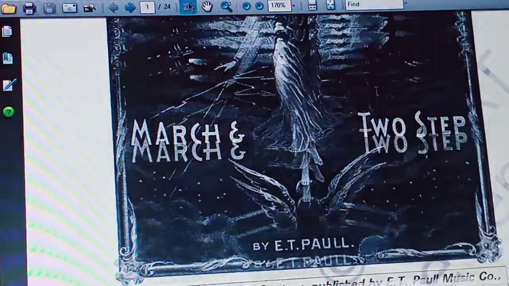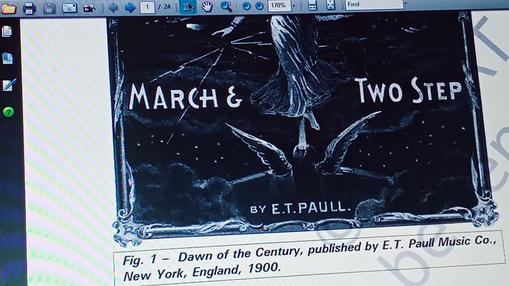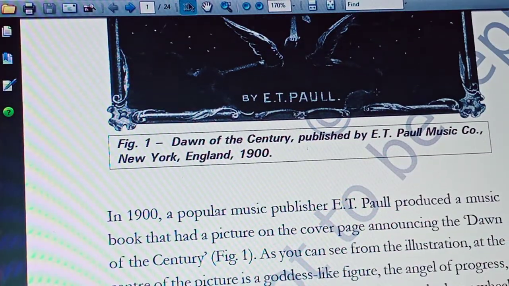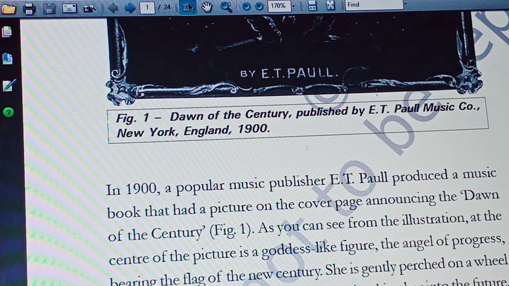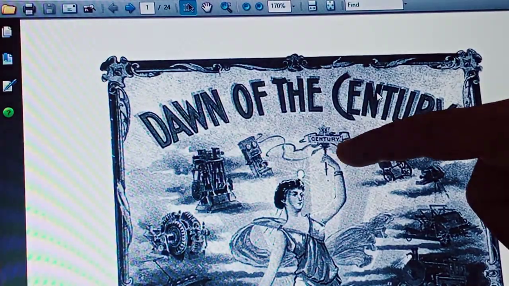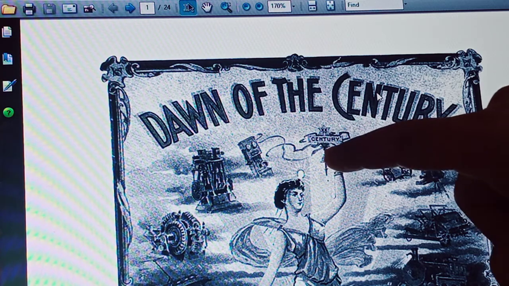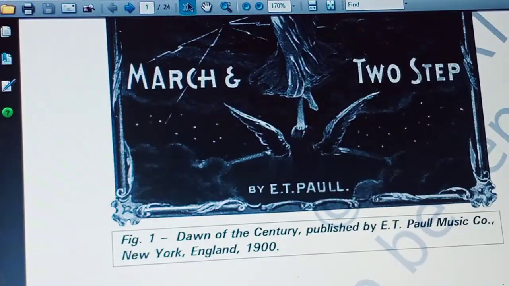And then the description: she indicates the angel of progress, bearing the flag of the new century. See the flag once. She bears the flag in her left hand. It indicates the new century.